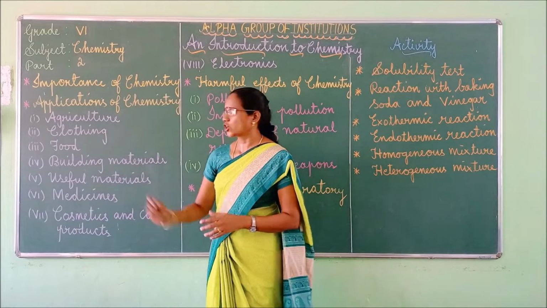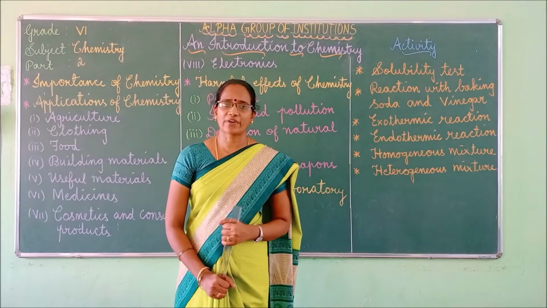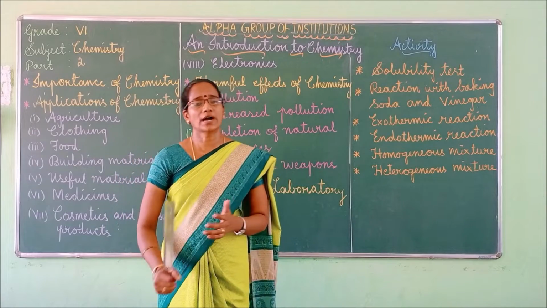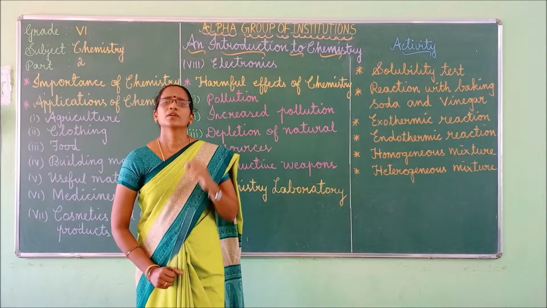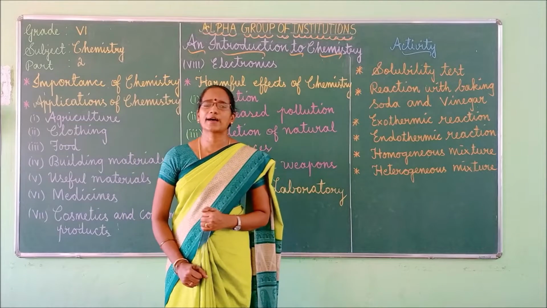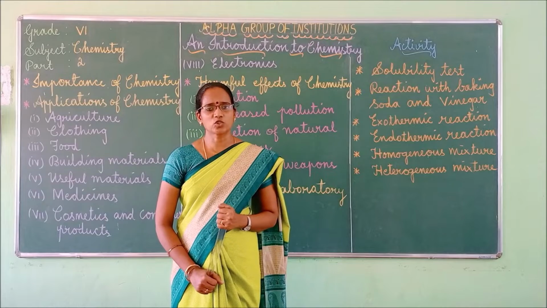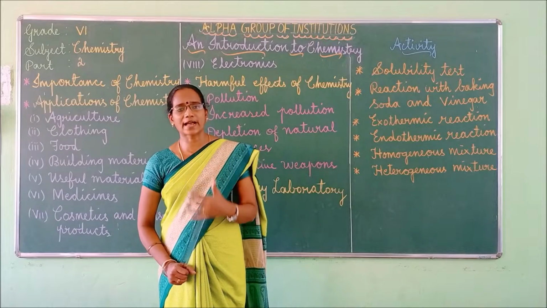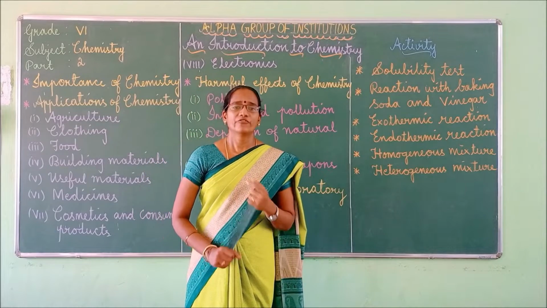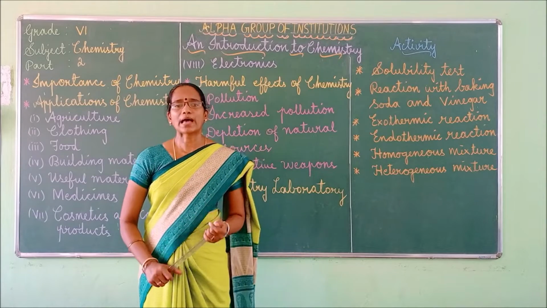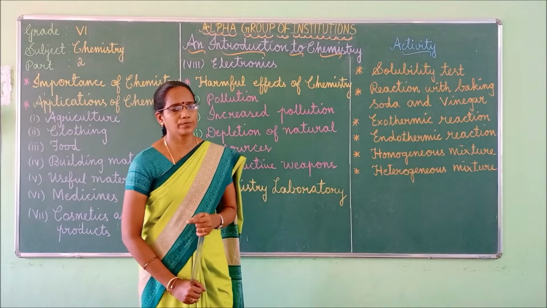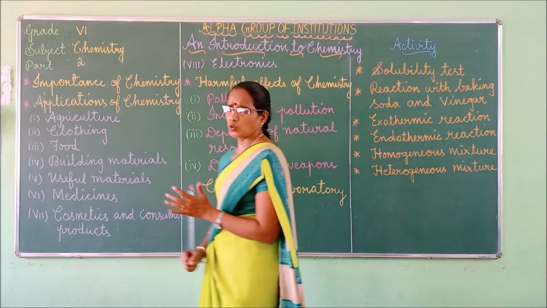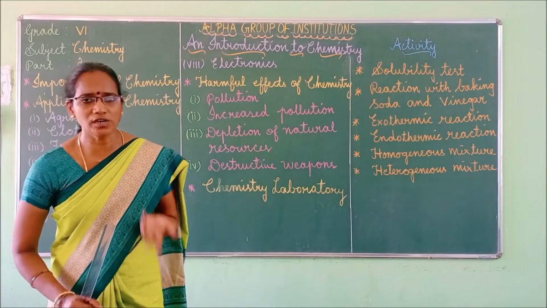Good. Next, we can see clothing. Cloth is made from fibers. There are two types of fibers. One is the natural fiber, another one is the artificial fiber. What is the difference between natural fiber and artificial fiber? The fibers which are obtained from living things, that is from plants and animals, are called natural fibers. Examples: cotton, wool, silk, jute. These are some examples of natural fibers.